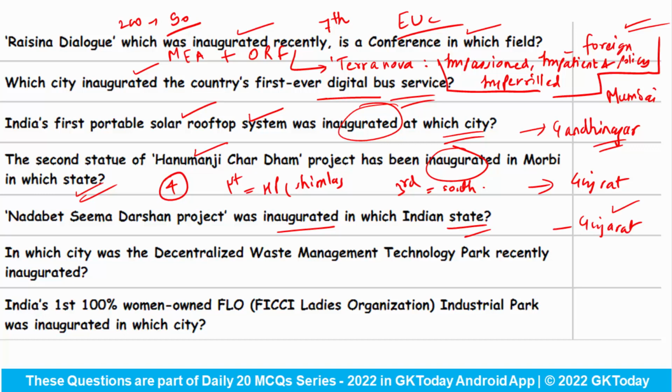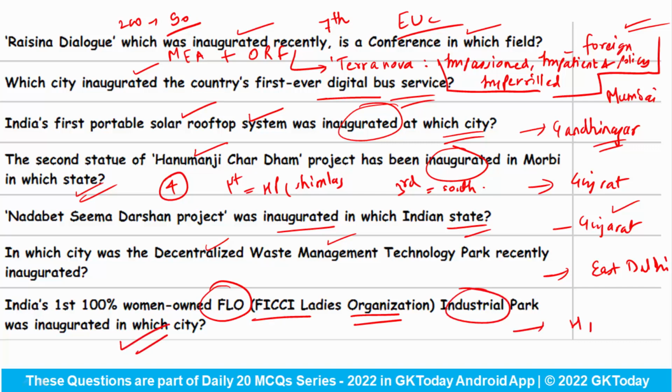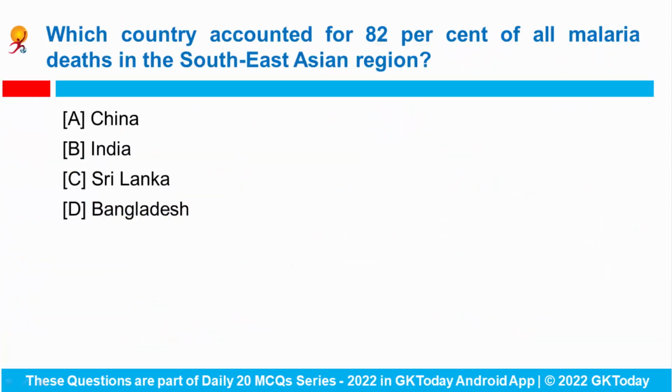In which city was the Decentralized Waste Management Technology Park recently inaugurated? So it has been inaugurated in East Delhi. India's first 100% women-owned FLO, meaning FICCI Ladies Organization, Industrial Park was inaugurated in which city? The city is Hyderabad.